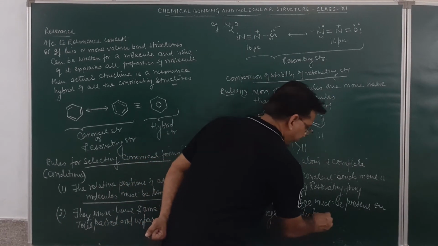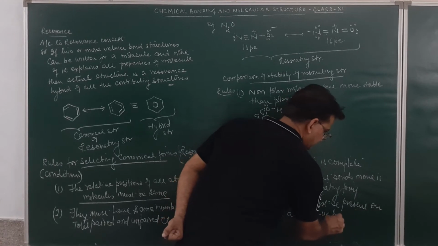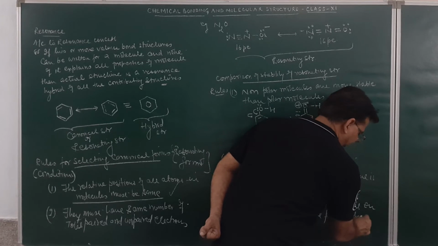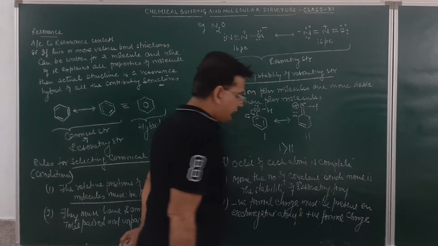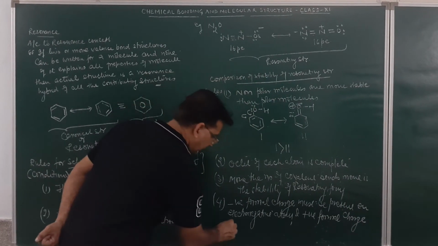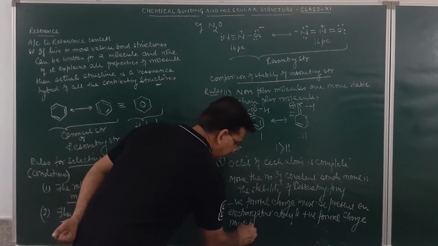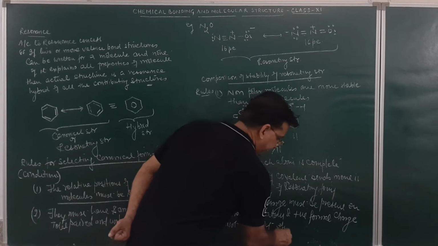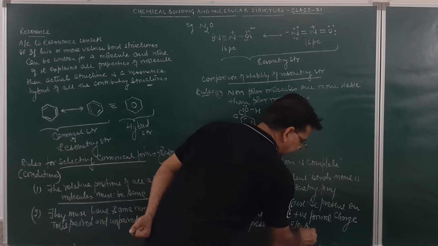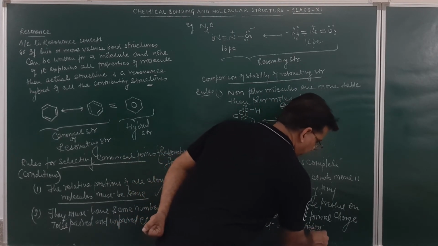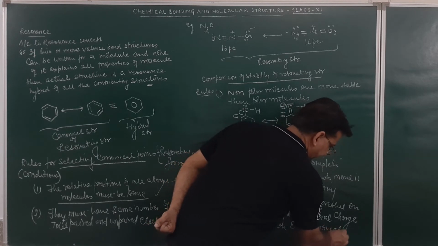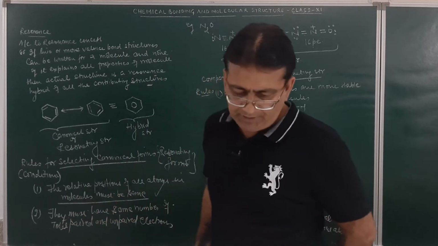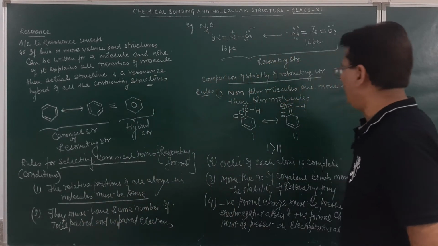And the positive formal charge must be present on the electropositive atom. It must be present on the electropositive atom. Am I clear? If we compare with these values, we will be able to determine which will be the more stable resonating structure.